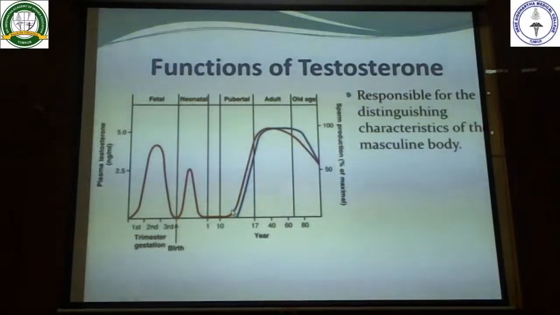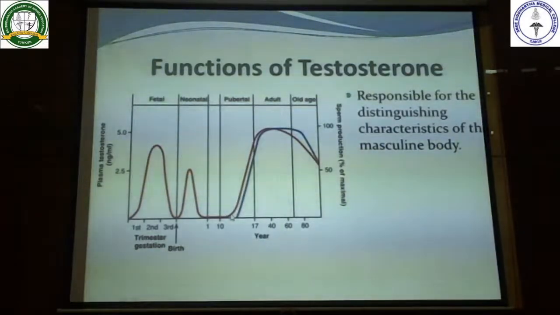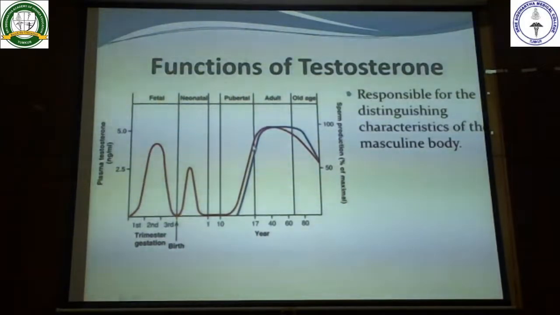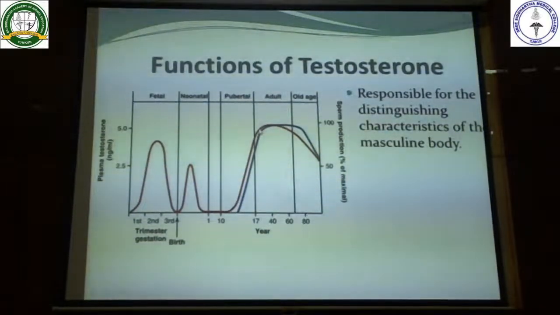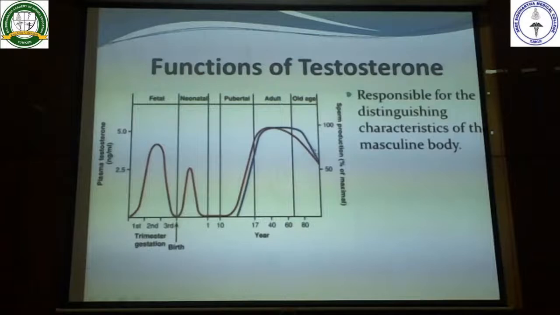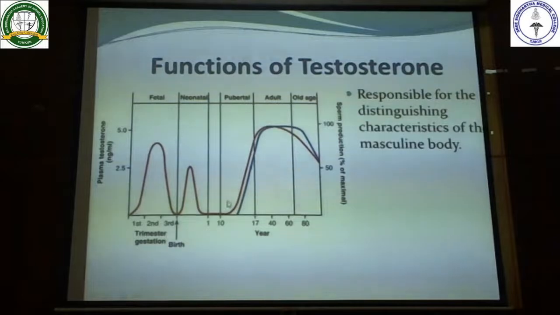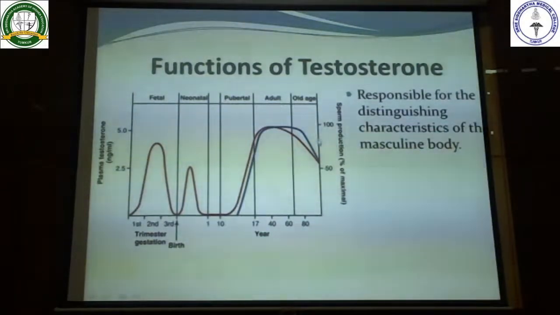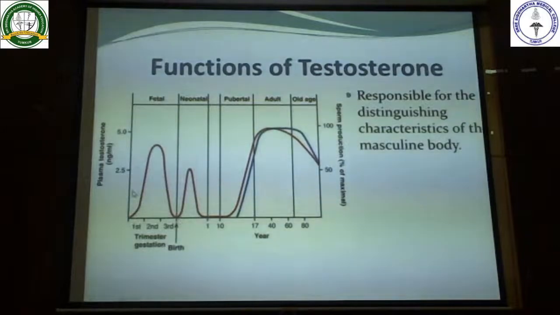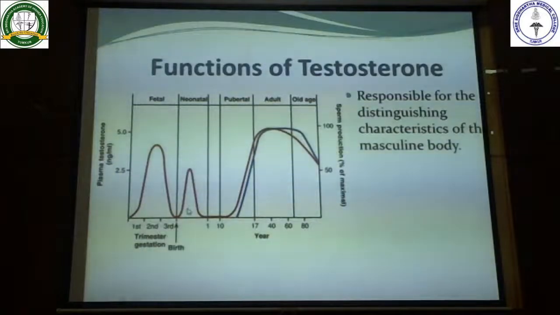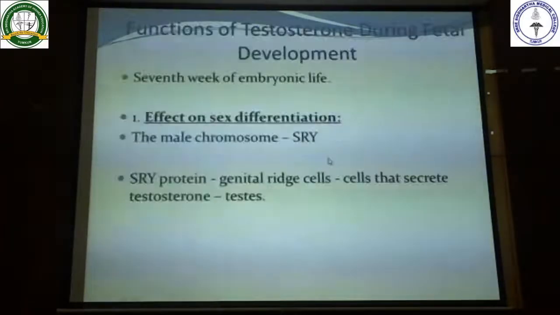This period is the childhood phase where you can't see any testosterone production. So at puberty, under the influence of the anterior pituitary gonadotropin hormones, again the testosterone secretion will start, and it will continue throughout the entire life. But the secretion will tend to decrease in old age. This blue color one is the rate of sperm production. So the testosterone secretion you can see in the intrauterine life, and a few weeks after birth it becomes nil during childhood, and again it starts at puberty and continues throughout life.